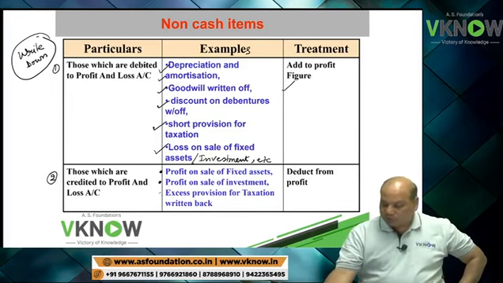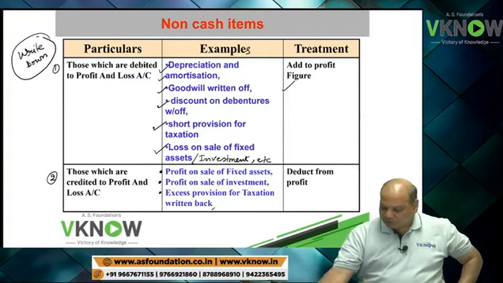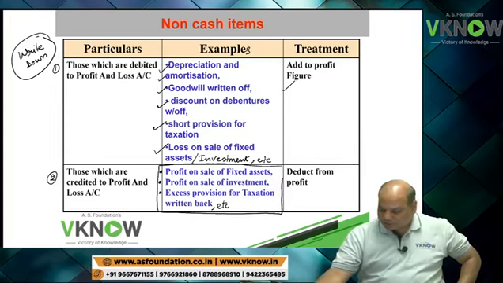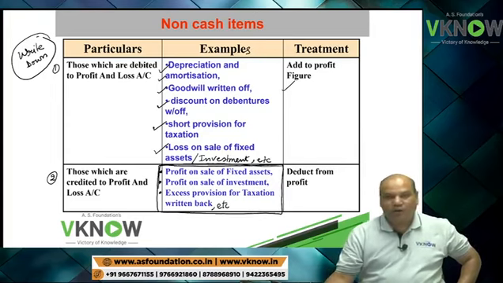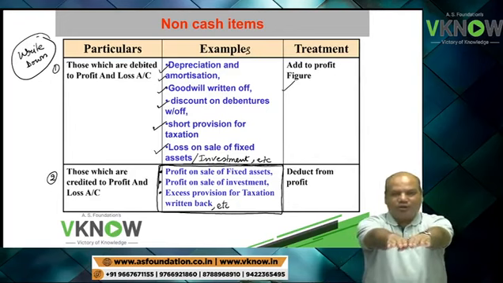Profit on sale of investment, then excess provision for taxation written back, etc. There will be many more examples. These are non-cash items credited to P&L account. So again understand, right now they are equal.